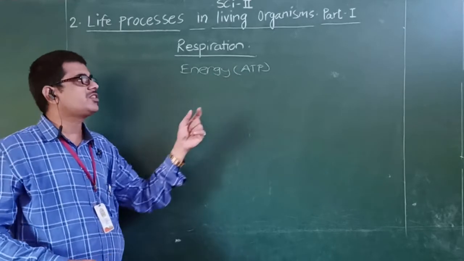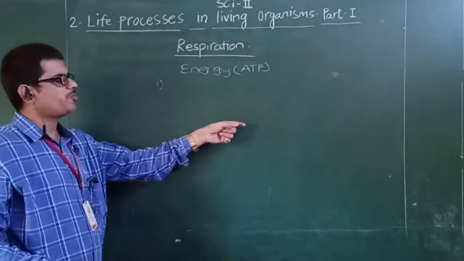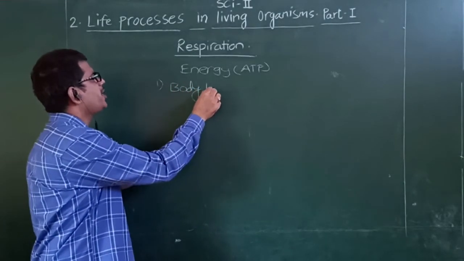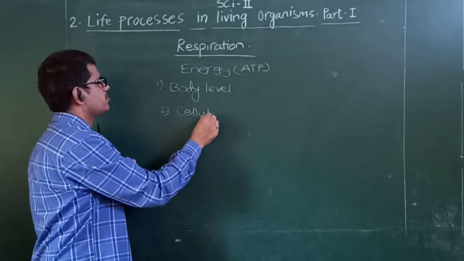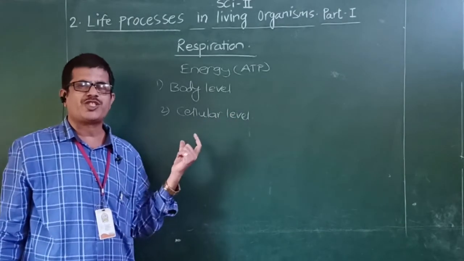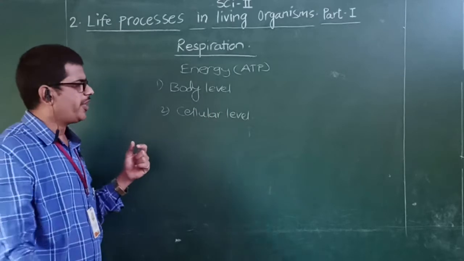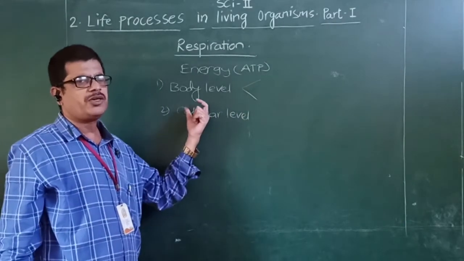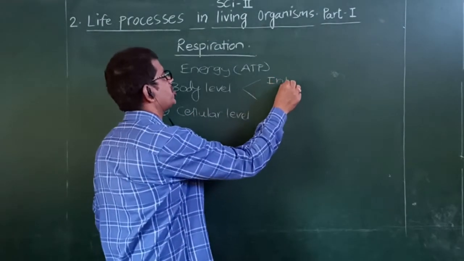In the previous standards we had already discussed respiration. What had we discussed? Respiration is divided into two portions. First is called body level respiration and another is called cellular level respiration. Now, what is body level respiration? It is also called external respiration, where only exchange of gases takes place. It is divided into two portions, as we know. The first portion is called inhalation.